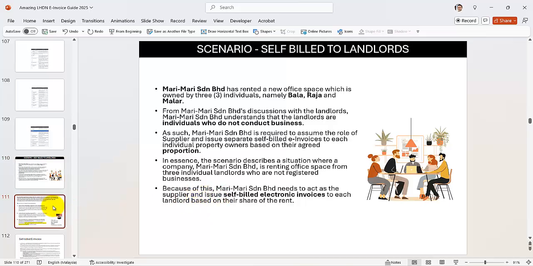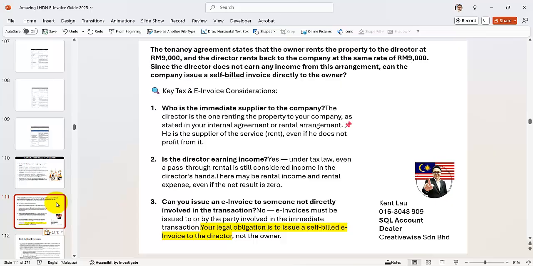Okay, so now here is the question. The tenancy agreement stated that the owner rents the property to the directors at 9,000. So that means the owner rents a shop lot to the directors at 9,000.